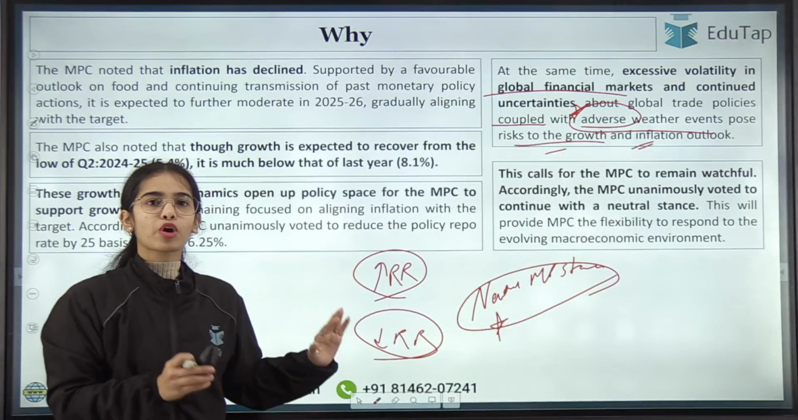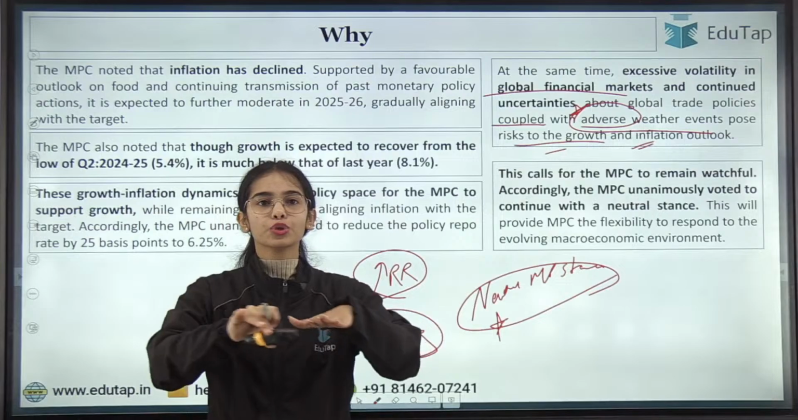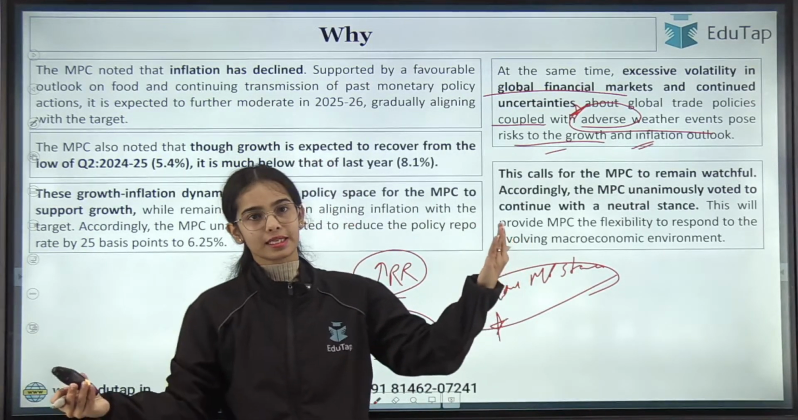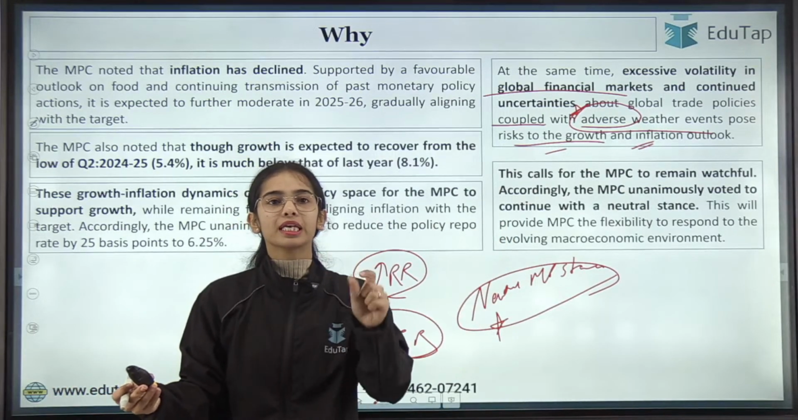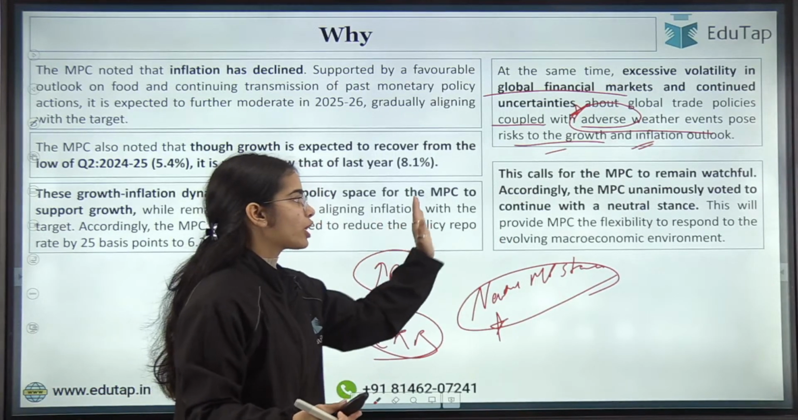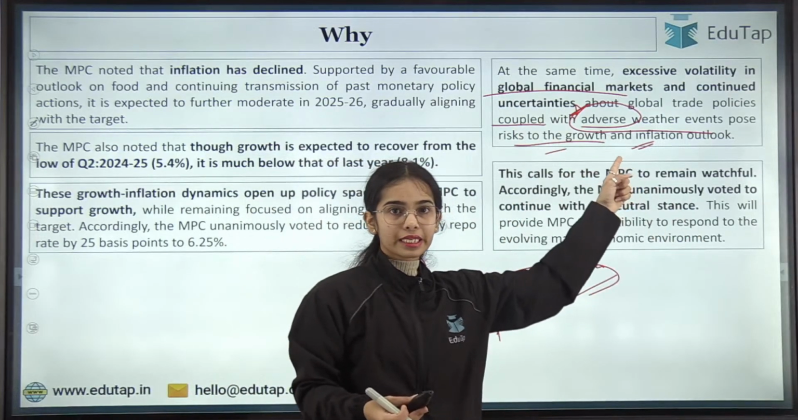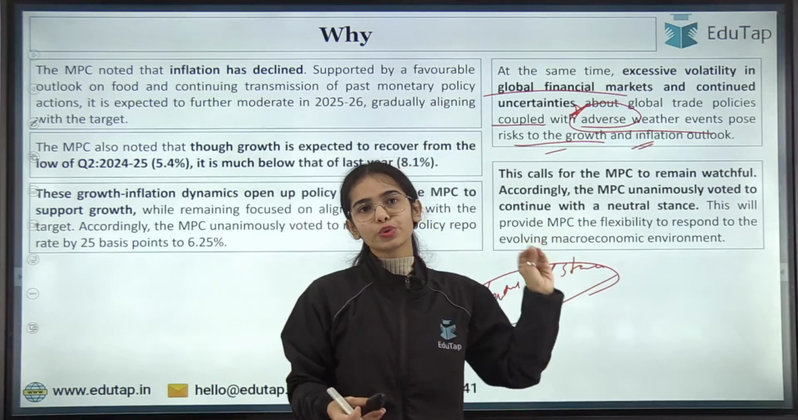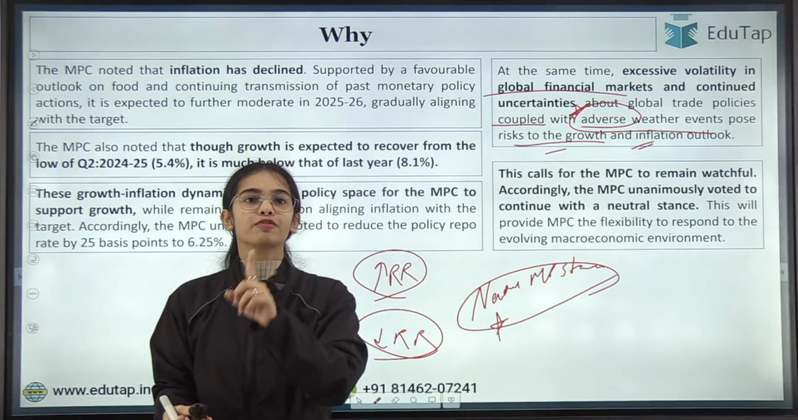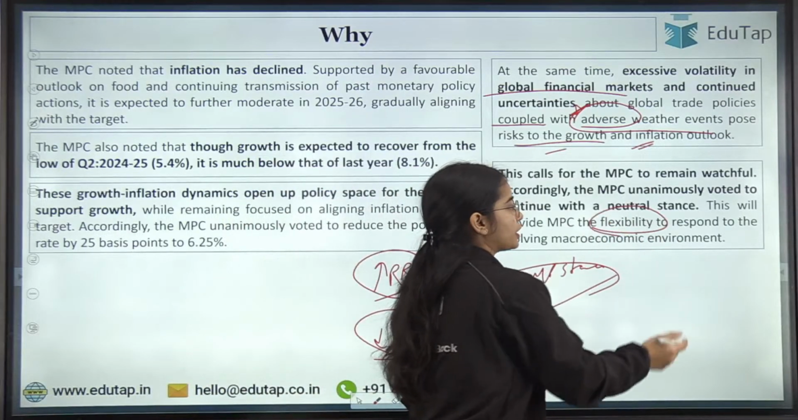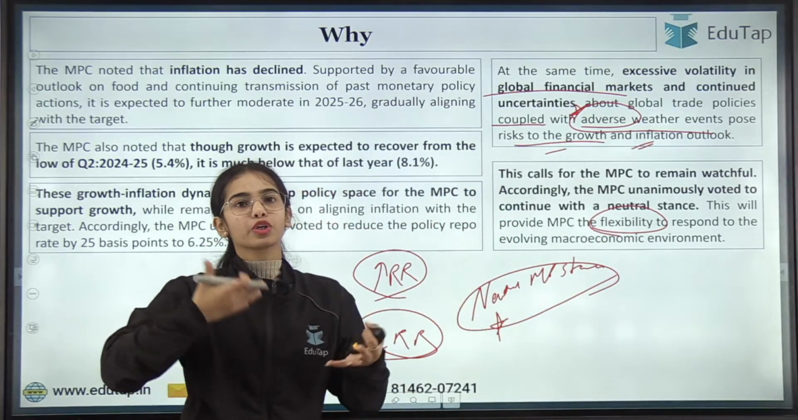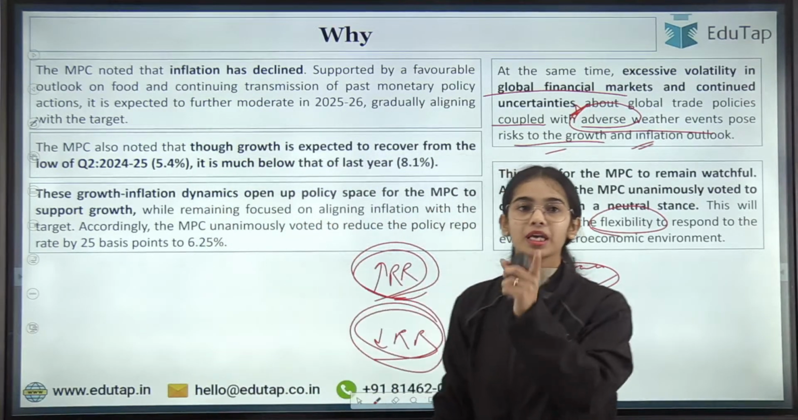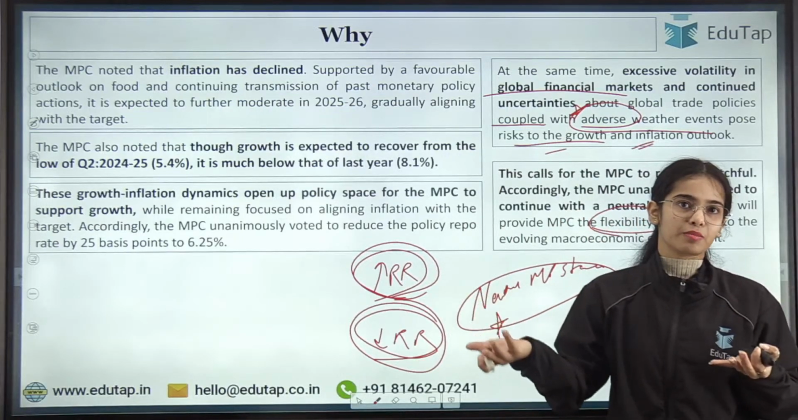So a neutral monetary policy stance means that it provides a neutral position to the Monetary Policy Committee to increase or decrease the repo rate. There is no pressure on the MPC to take a certain action. This calls for the MPC to remain watchful because there are some uncertainties. So accordingly, the MPC has decided unanimously to follow the neutral monetary policy stance that provides the flexibility to respond to the changing macroeconomic environment, and the MPC can increase the repo rate or decrease the repo rate in the coming months, or can keep the repo rate the same also.